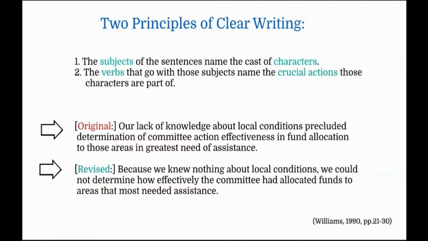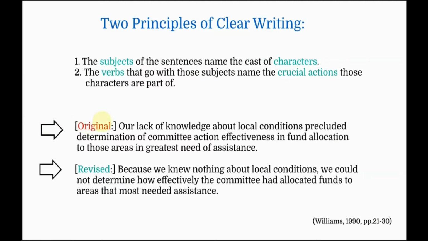Sometimes we write sentences in which the characters are not the subjects. More about that later. Number 2, in a clear sentence, the verbs that go with those subjects name the crucial actions those characters are part of. I'm going to give 2 examples. This is not going to clear the way out, we're just getting started. Then we will discuss the details step by step.